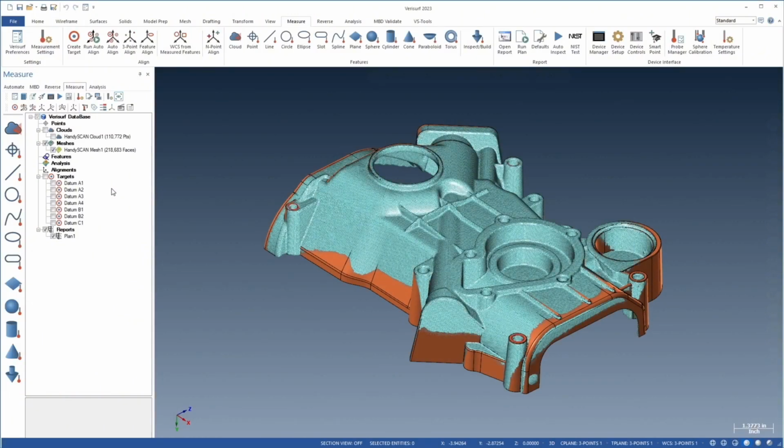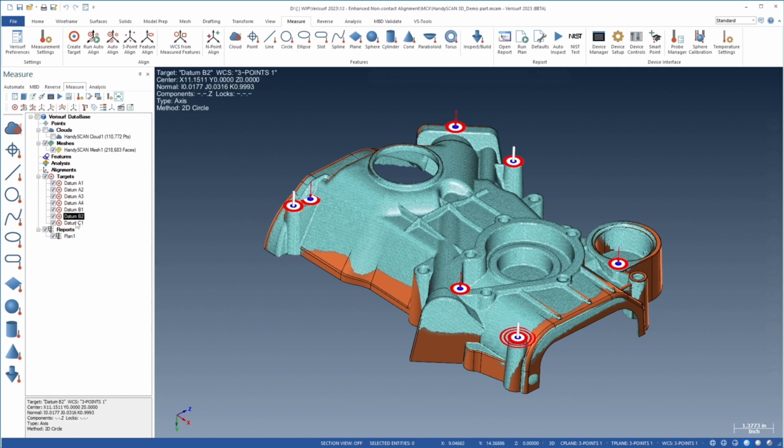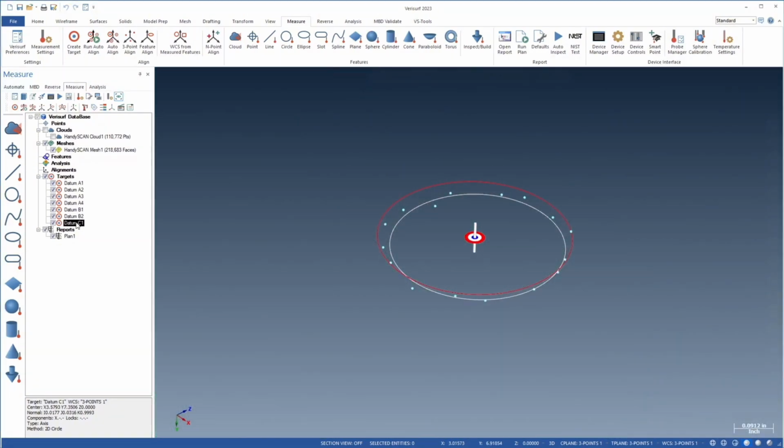Verisurf improves the accuracy of non-contact scan data alignment through enhancements to auto-align. When circle or slot targets are used with a cloud or mesh to align data to a model, Verisurf fits an inscribed feature through the nearest points sampled evenly around the circumference. The calculated center point of the inscribed feature is then used for the alignment.